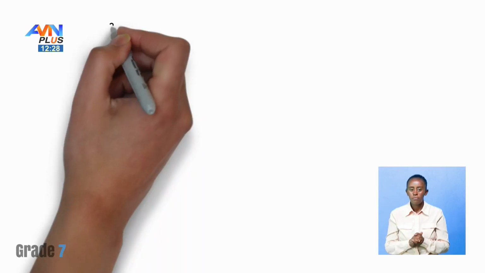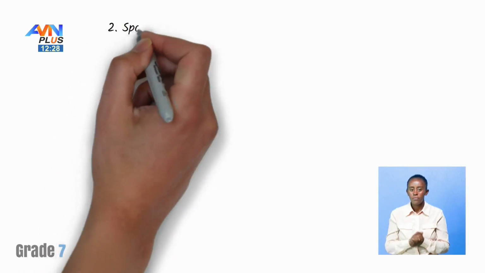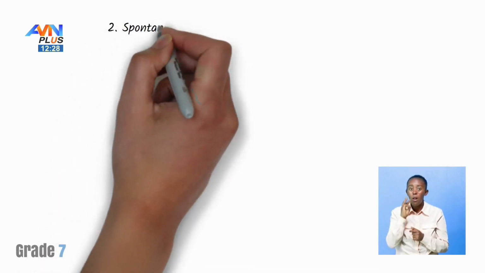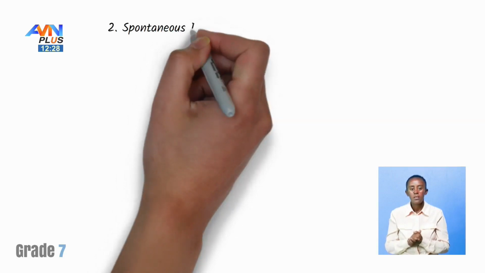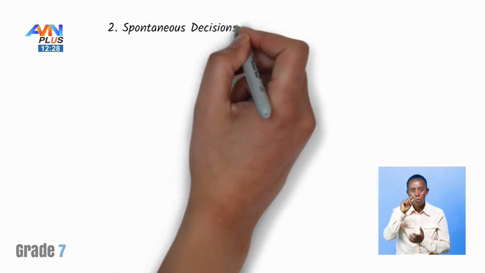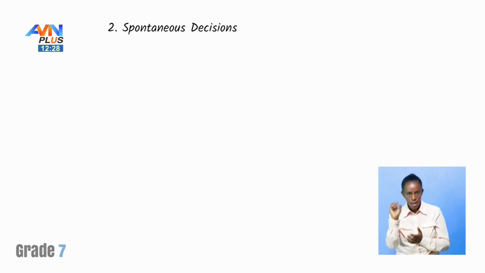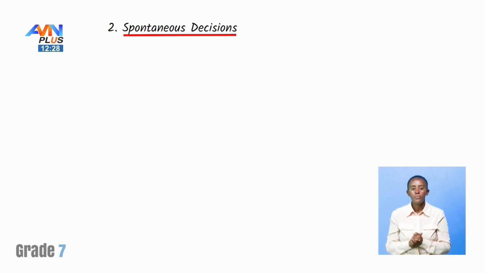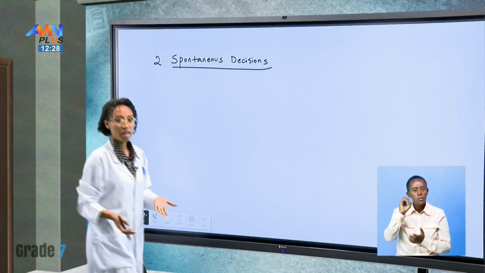The second way that we can use the modal verb will is for spontaneous decisions. Spontaneous decisions. What does that mean?